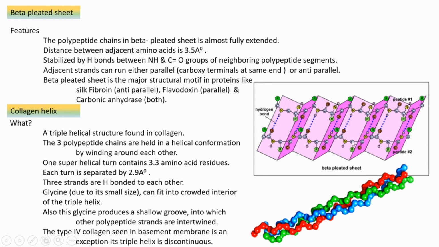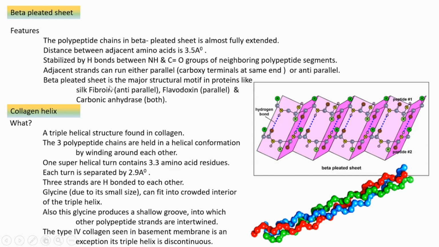Then these adjacent strands can be either parallel or anti-parallel. Parallel means both strands' carboxy terminal ends are seen at the same end. Anti-parallel means if one strand's carboxyl terminal end is here, then the other strand's amino terminal will be seen here. That is anti-parallel. And the beta pleated sheet conformation is usually seen as a structural motif in proteins